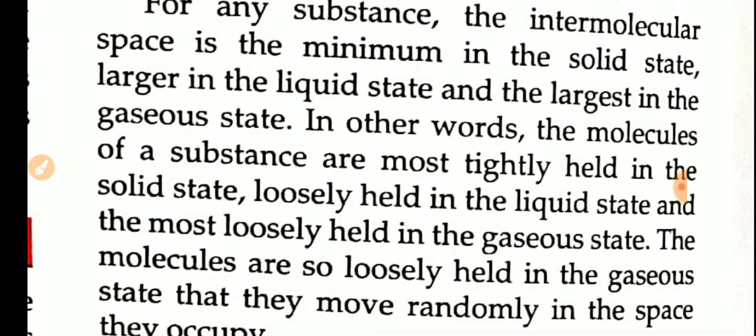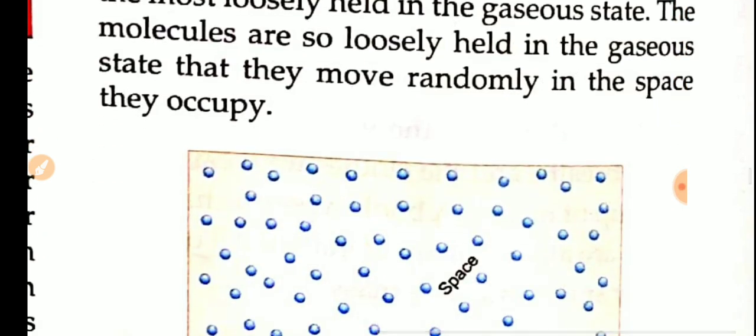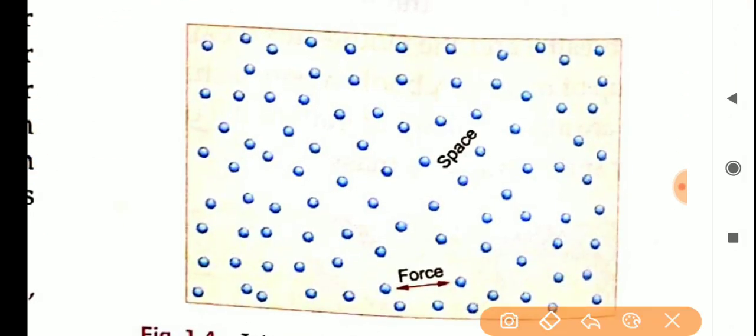And next, see, if the intermolecular space is less, that means the molecules are kept together this way. What will happen? Attraction is big because one molecule is stuck on another, that means attraction is more. Or in other words, if the intermolecular force of attraction is more, then the intermolecular space will be less.